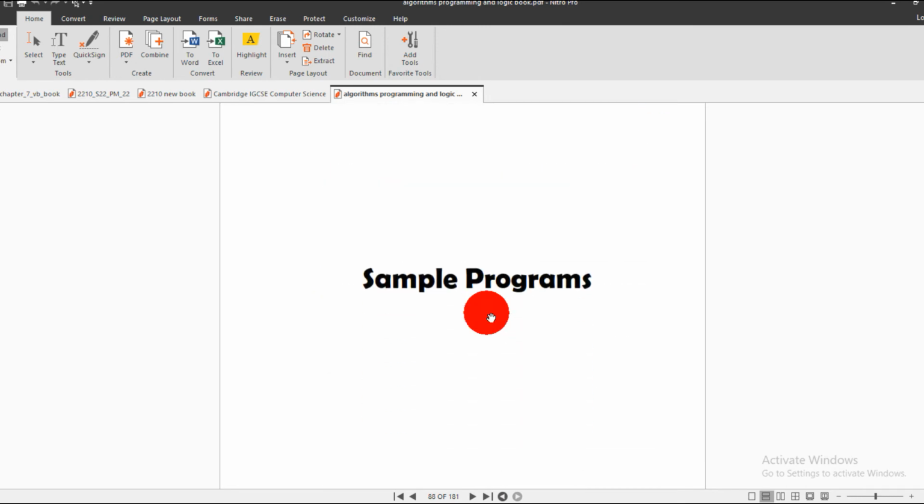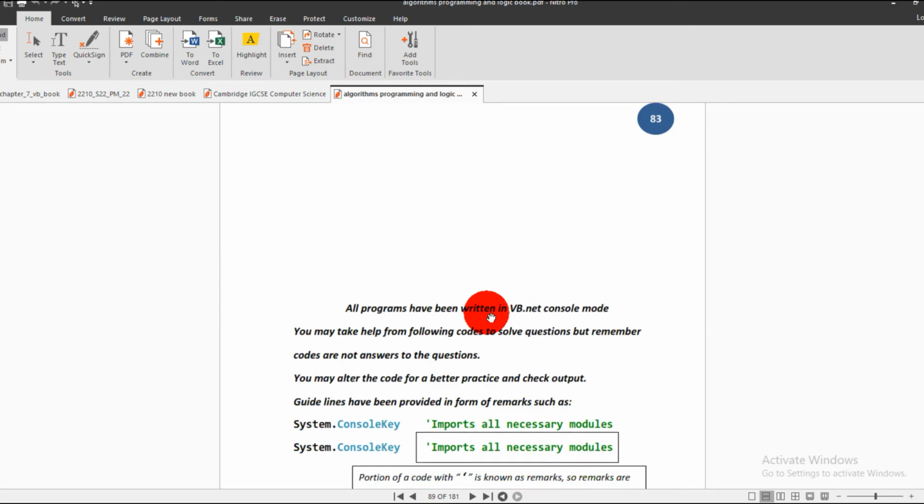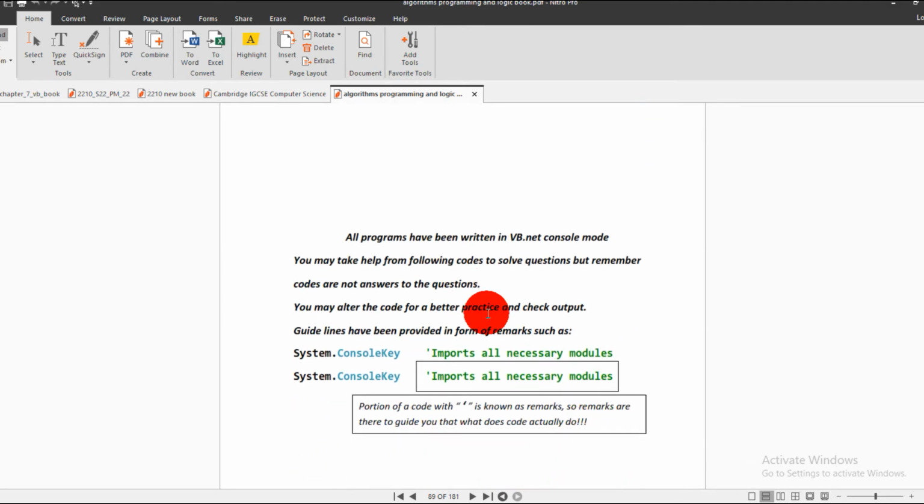Now this is a portion of a sample program. Before we go further, we see a statement here that all programs are written in VB.NET console mode, and you will take help from the following code to solve questions. But remember, the codes are not answers to the questions, but you may alter the code for better practice and check the output.